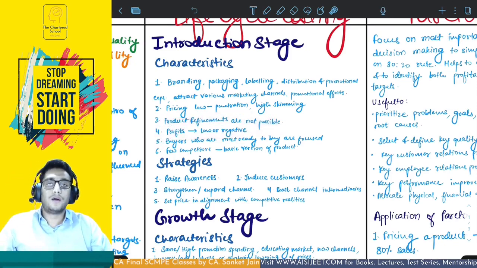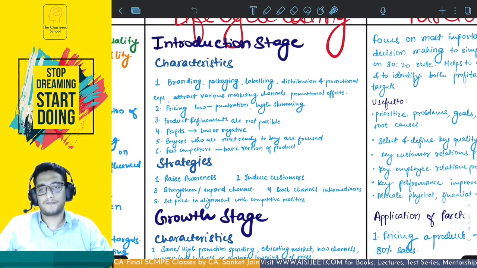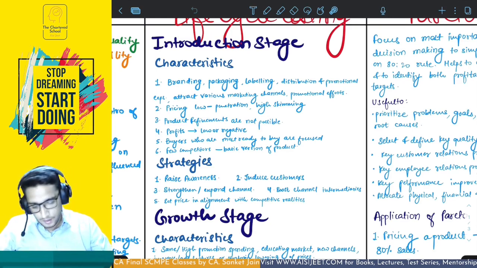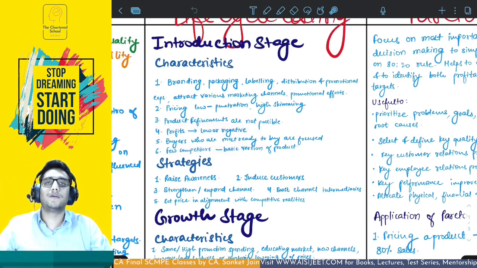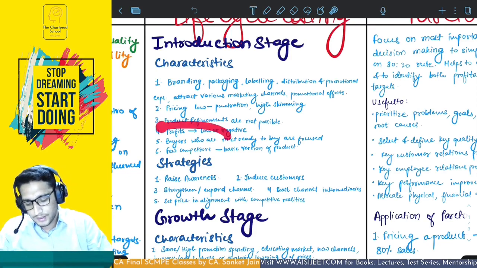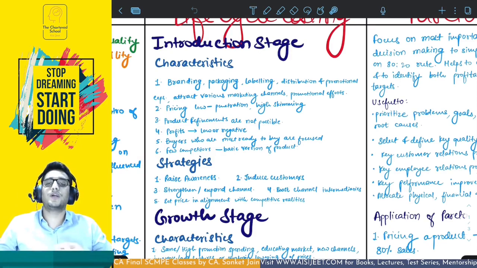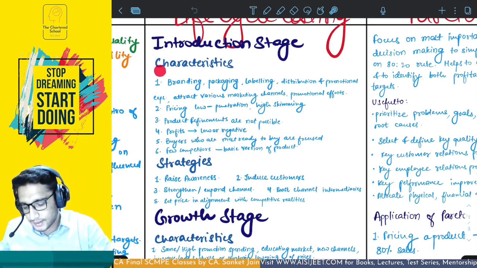Then who will purchase from you? Buyers who are most ready to buy are focused. Okay, basically the buyers who you think will not wait for it to get established. They see something new and they run to purchase it. Okay, these kind of buyers are the buyers you want to focus upon. Then there will be fewer competitors producing a basic version of your product, or there might be no competitor at all. But if there are, they will be producing the basic version of this product. Okay, that is how it's going to be. These are the characteristics of introduction stages.